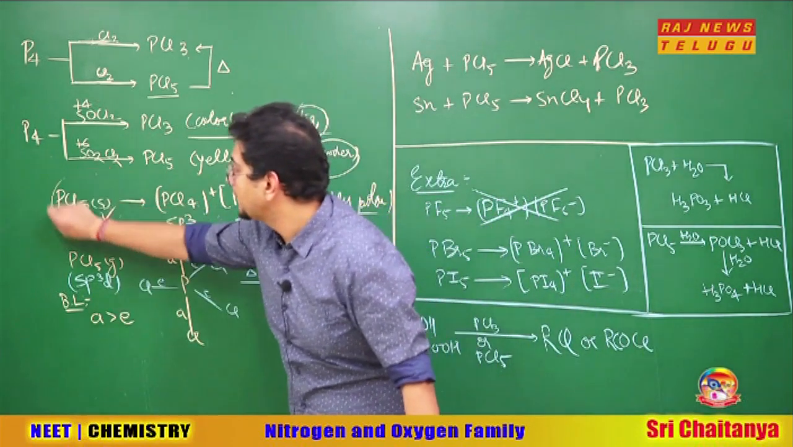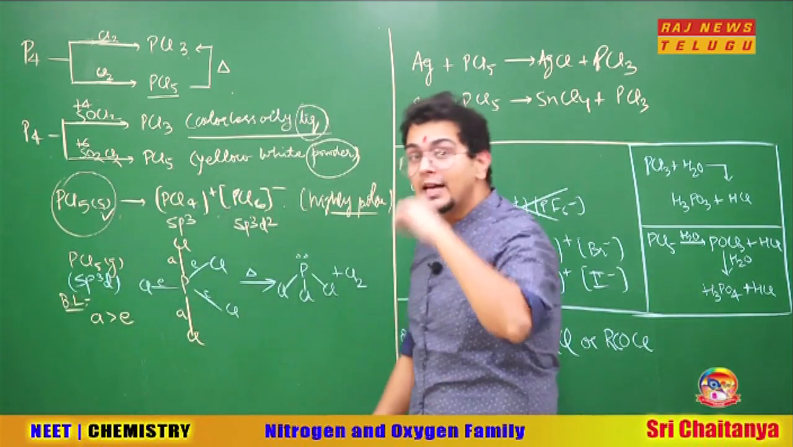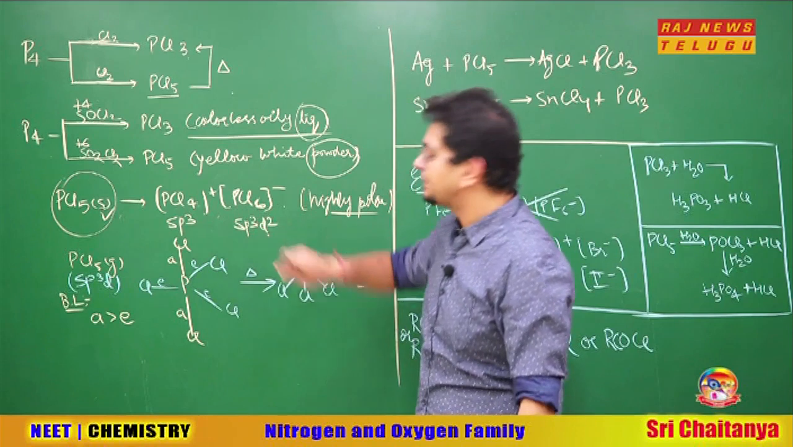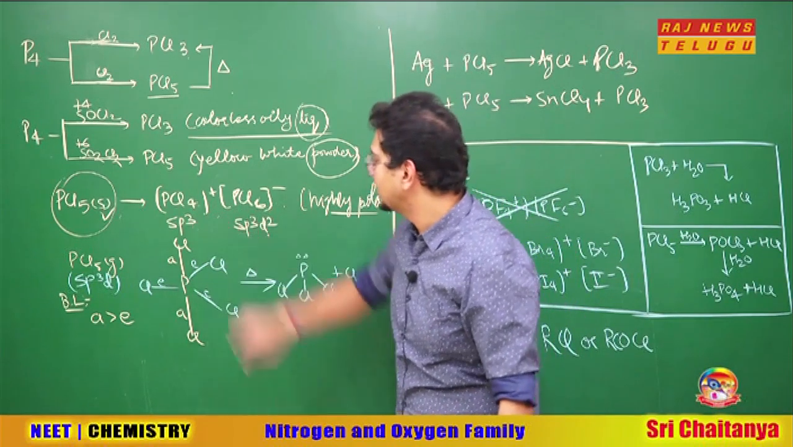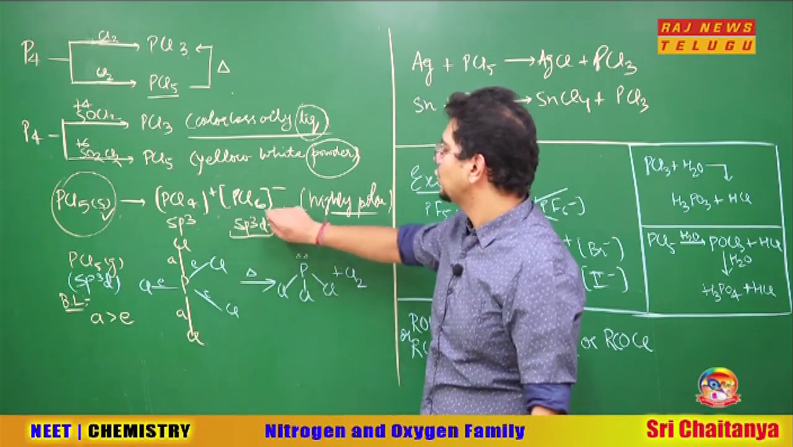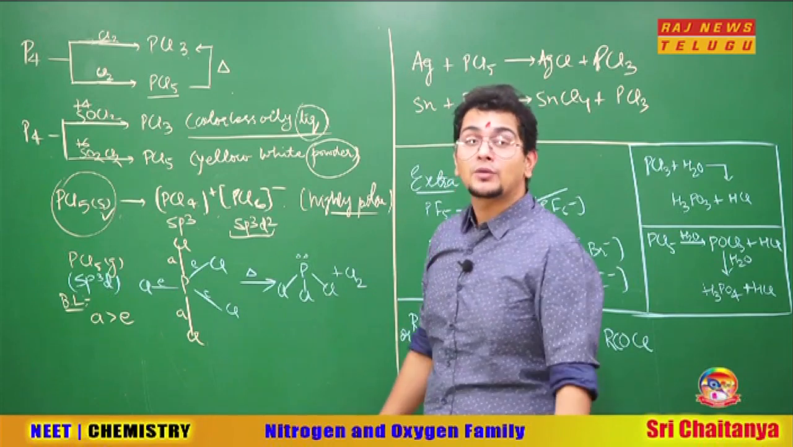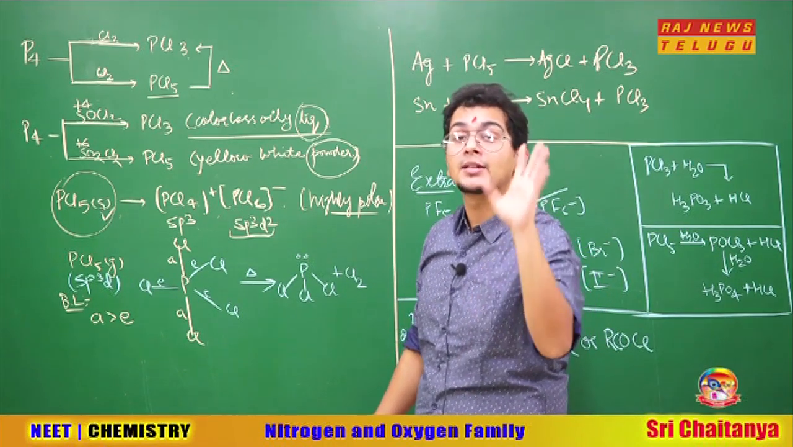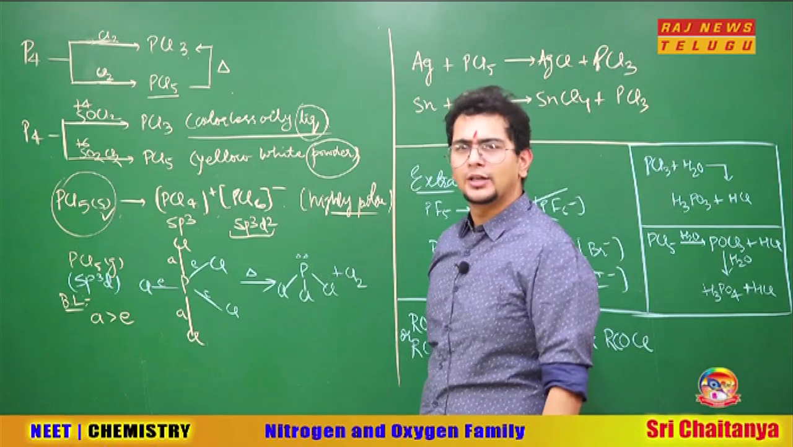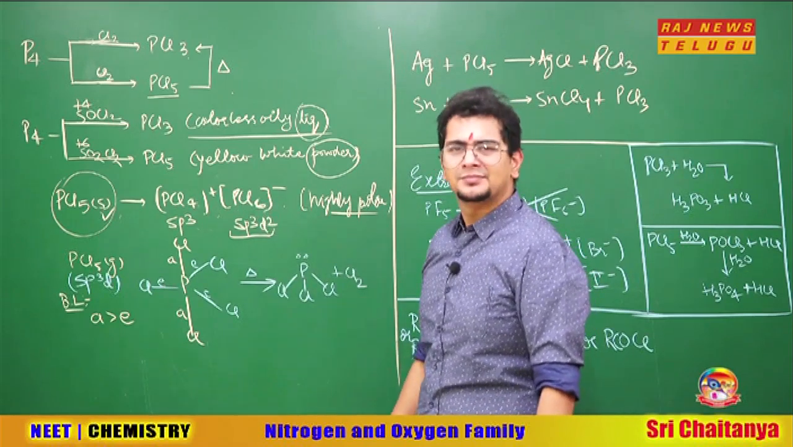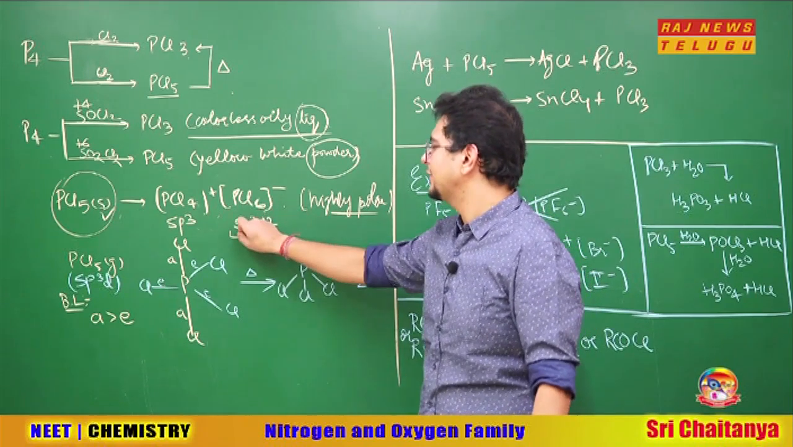So what is the hybridization of PCl5 solid? PCl5 solid is sp3 and sp3d2: the cationic part is sp3, the anionic part is sp3d2. So read the question well. The anionic part of the PCl5 solid has the hybridization sp3d2. Why? 6 bond pairs are there. You can count easily: 3 plus 2 is 5, plus 1, 6 orbitals.